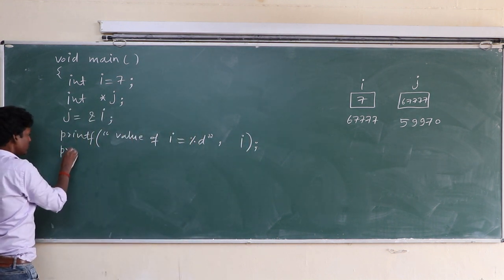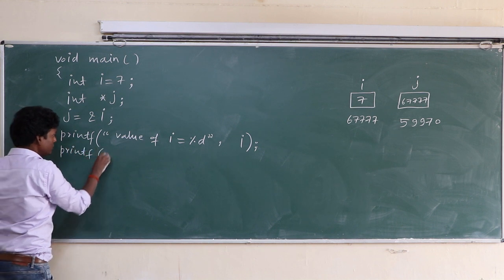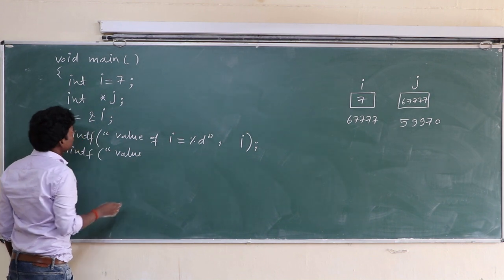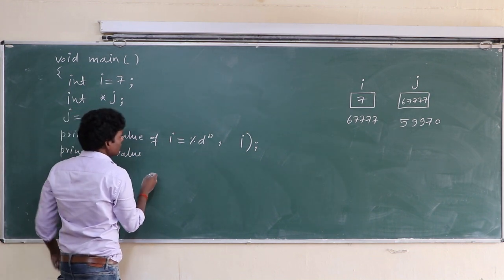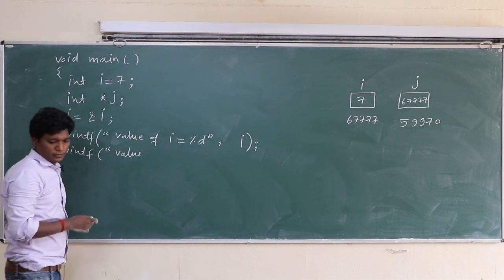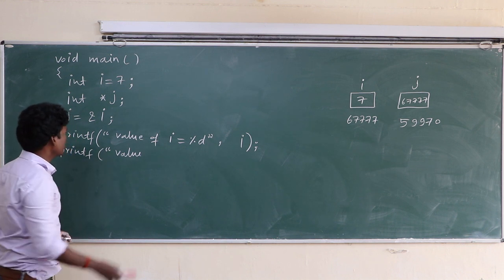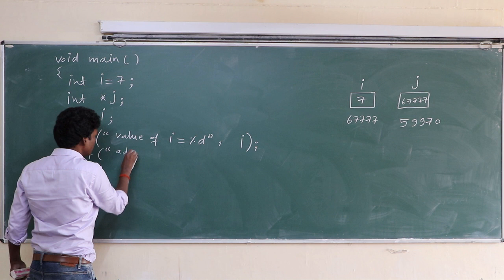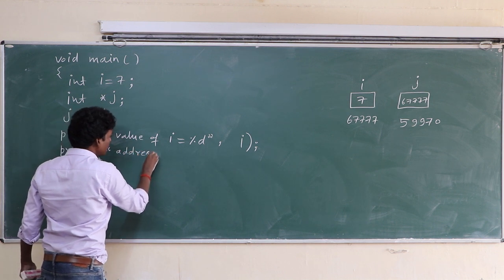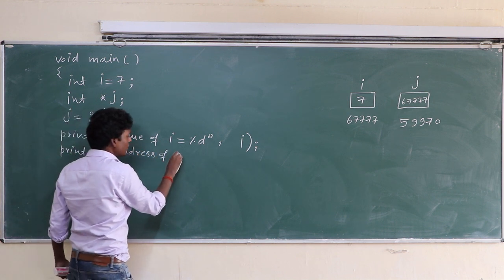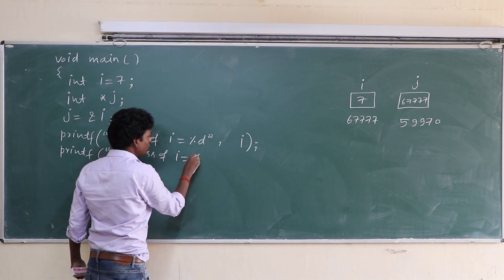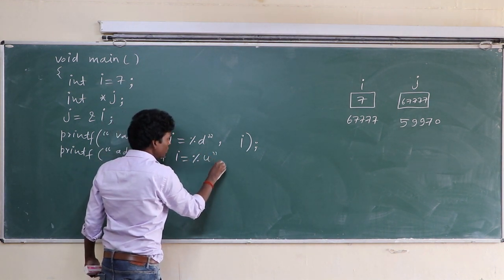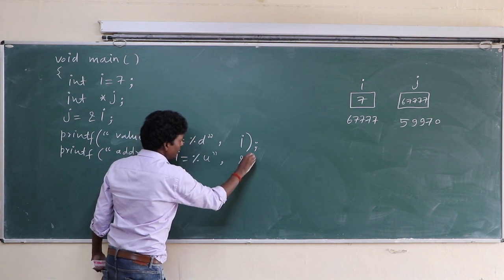Printf("value of address of I equal to %u", &I);